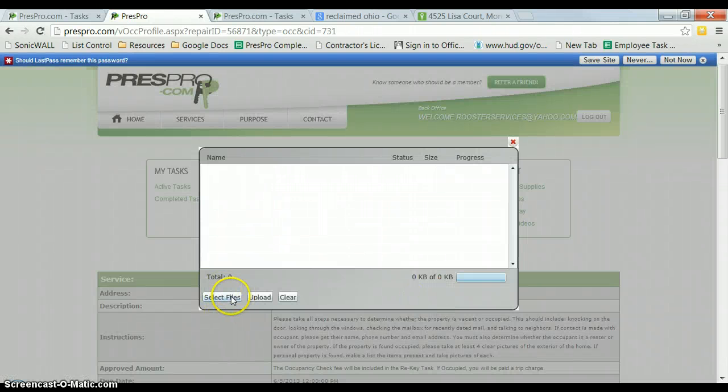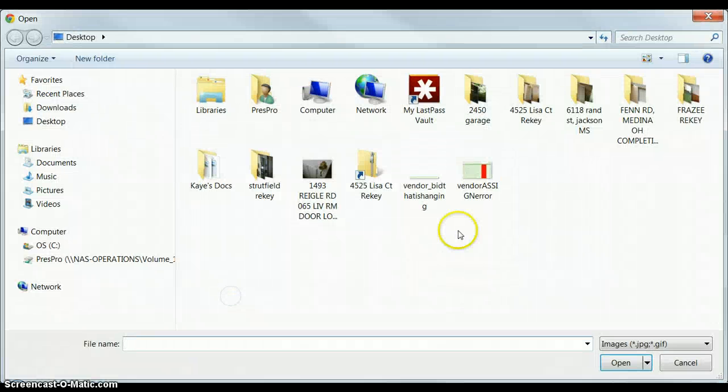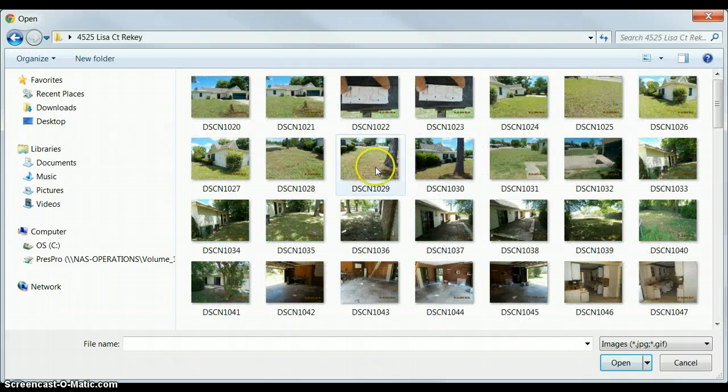Okay, and here we are able to select the files that we want to upload. So we're going to find the property, and it is 4525 Lisa Court. So we're going to select this, and for this one we're going to choose the house and address.